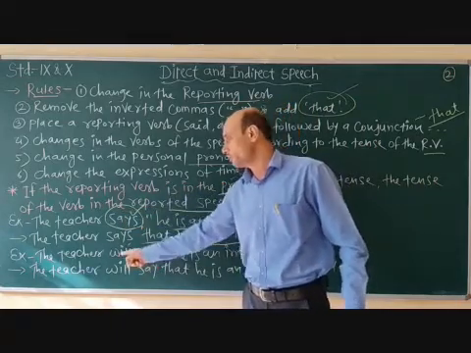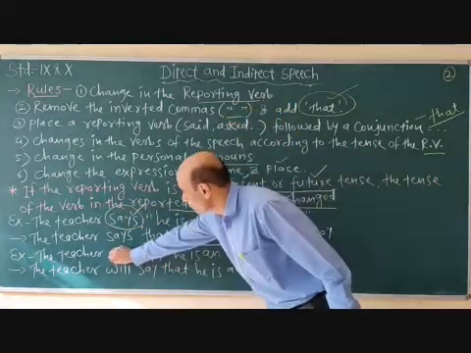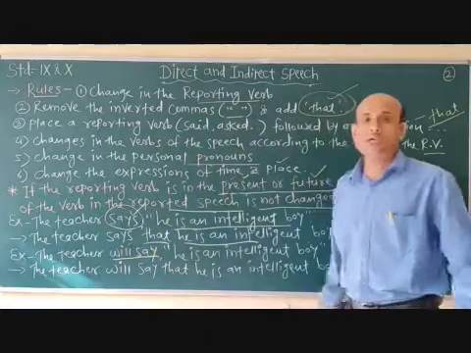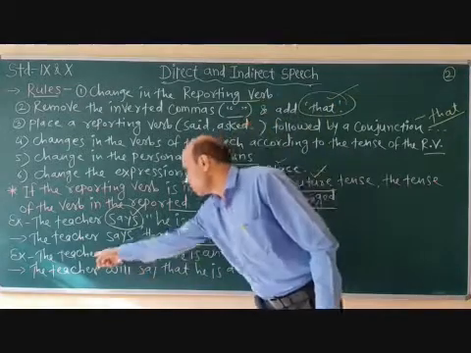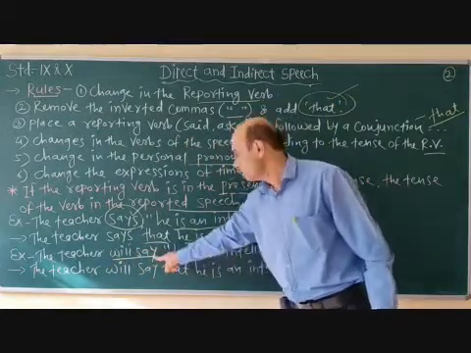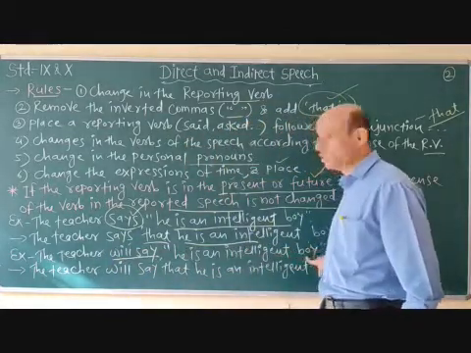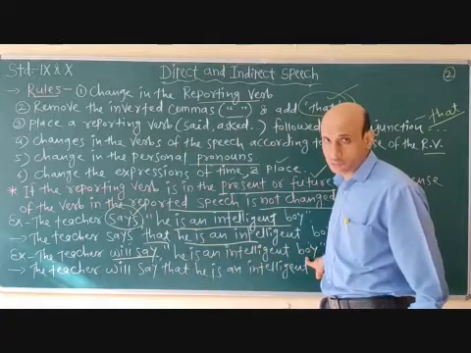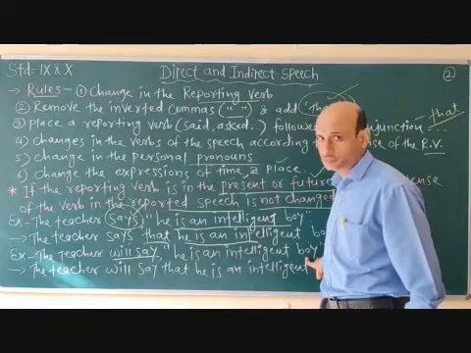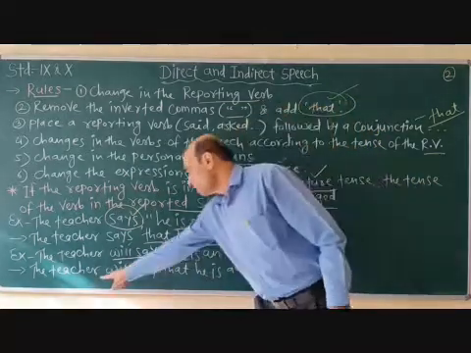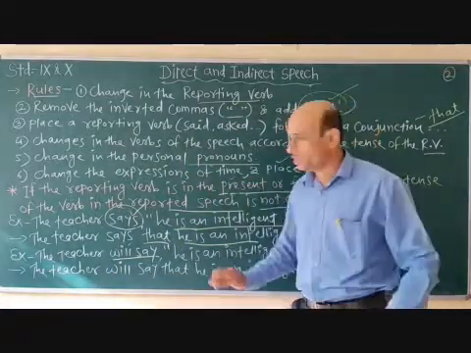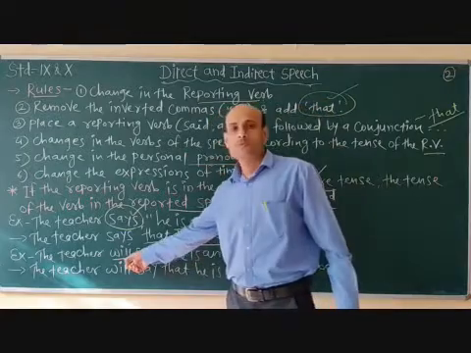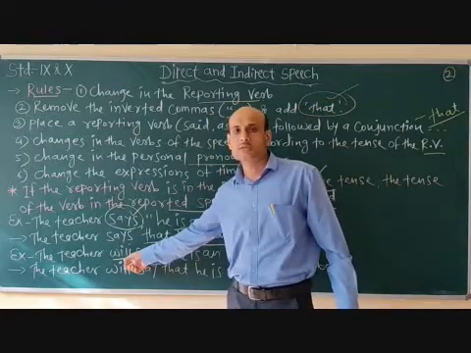Now one more sentence: the teacher will say, "He is an intelligent boy." Here will is used, so it is future tense. "The teacher will say" is the reporting verb, and the part given in inverted commas is the reported speech, the spoken words. Then: the teacher will say that he is an intelligent boy. Here also there is no change, because the reporting verb is in future tense.